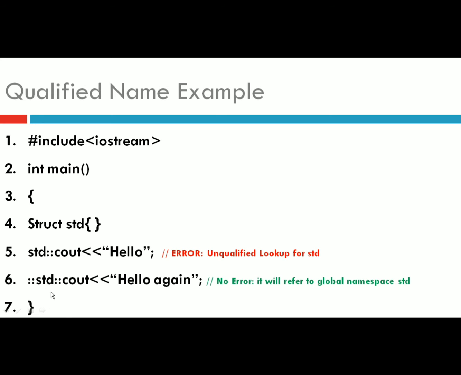But on the next line, if you observe, we have written the statement scope resolution operator std followed by scope resolution operator again followed by cout and the hello message again. There will be no error in this statement because it will refer to the global namespace. Just before, I told you, if there is nothing on the left hand side of this scope resolution operator, then it will be treated as the global namespace.